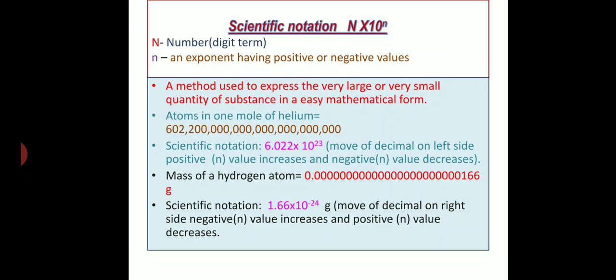As the decimal place moves to the right side, the negative value increases and the positive value decreases. So now this can be written in an easy manner, 1.66 into 10 power minus 24 gram. Okay, isn't it easy? It's a wonderful technique while solving numericals. So scientific notation is of great use, so we must learn how to write a given number in scientific notation.